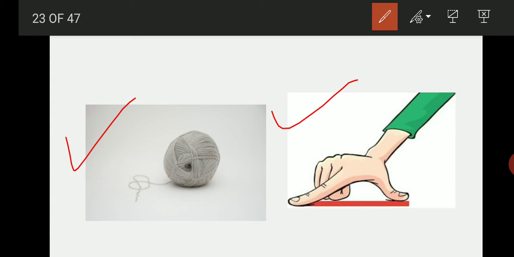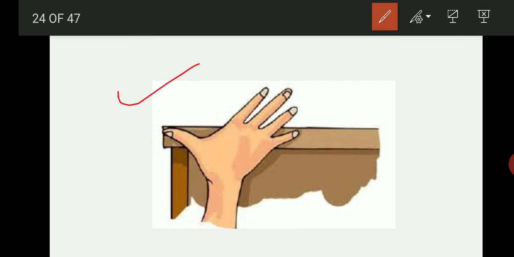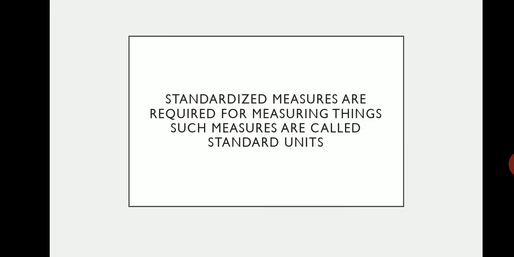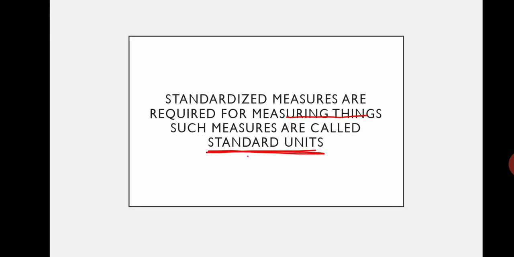No. Now measure the length of a bench by means of the span of your hand. Ask your friends to do the same. Did each of you obtain the same measure for that bench? What could be the reason? Standardized measures are required for measuring things. Such measures are called standard units. This is very important, students.